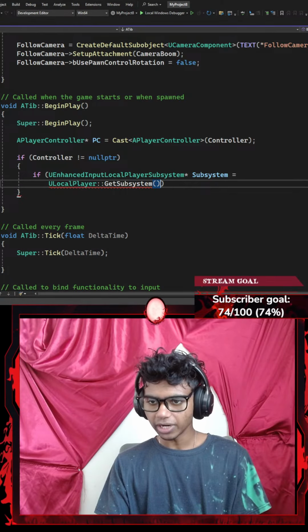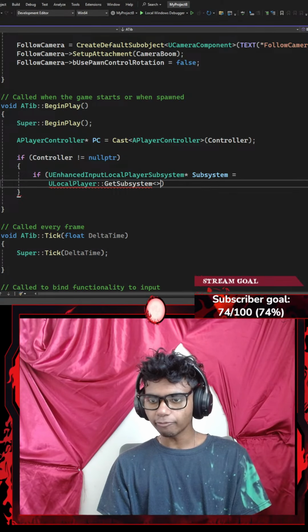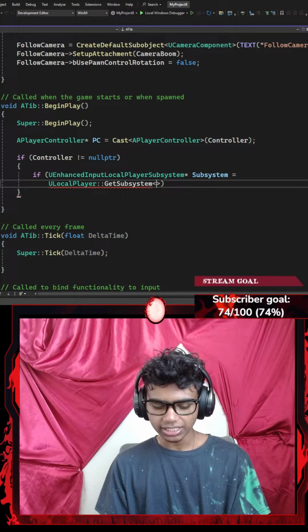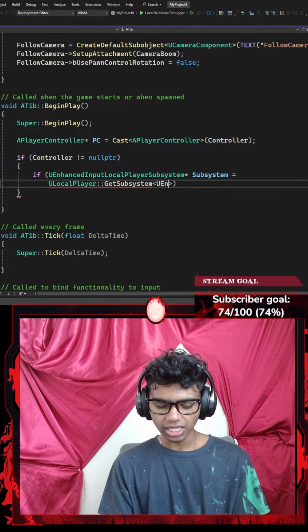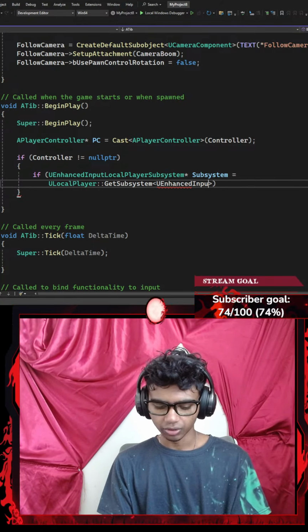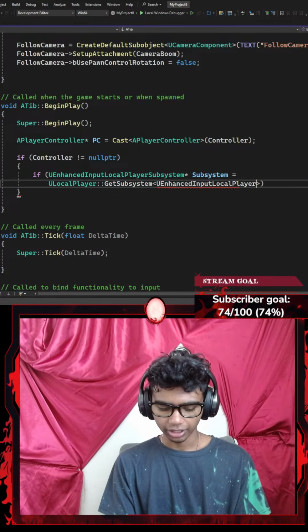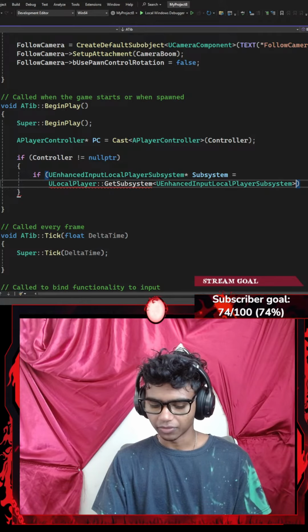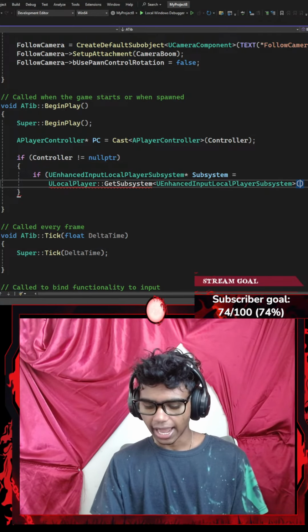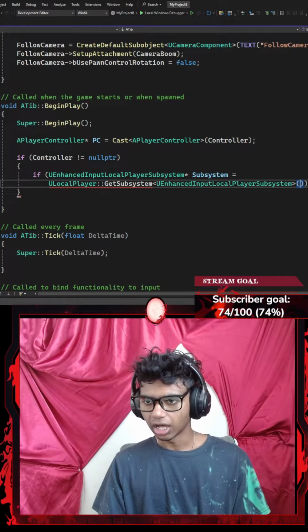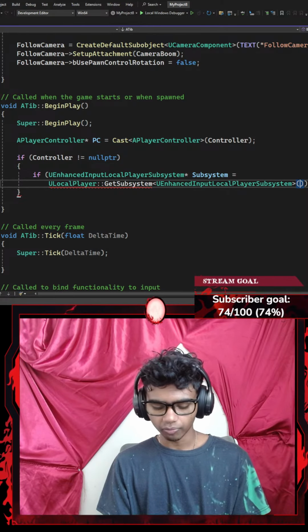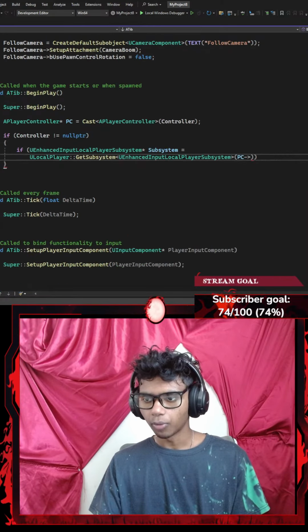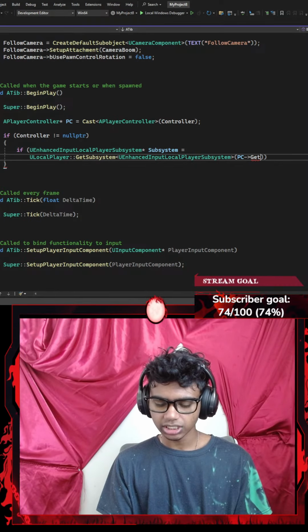Then I'm going to go with a pair of angle brackets and fill in my UEnhancedInputLocalPlayerSubsystem. There we go. Then a pair of parentheses, and add a parameter of my player controller pointing towards my GetLocalPlayer.